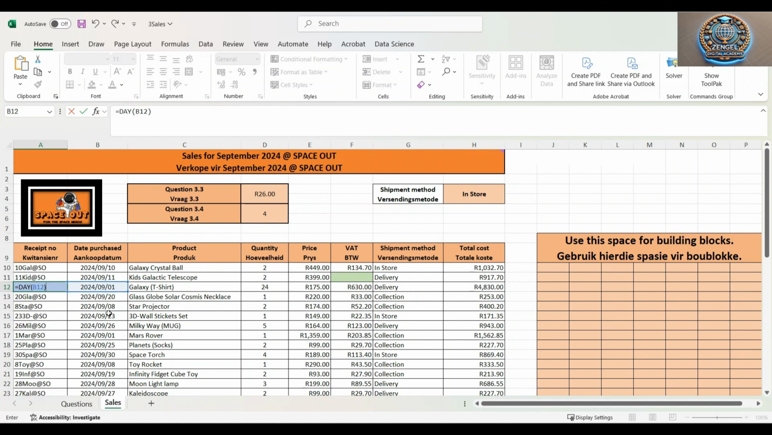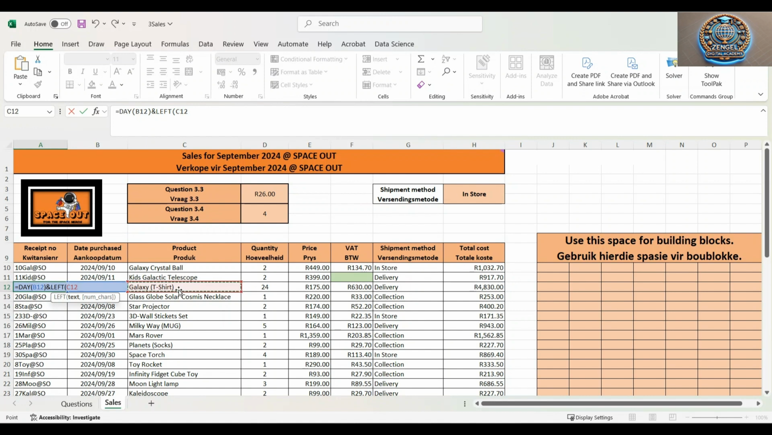We close the bracket, and then we say and sign. The and sign means this is something else that we want to look at. So we want to say now left, which returns a specific number of characters from the start of a text. So we first wanted the day, and now we want the text. So we're going to go left, and then next we want to select C12, which is the Galaxy.